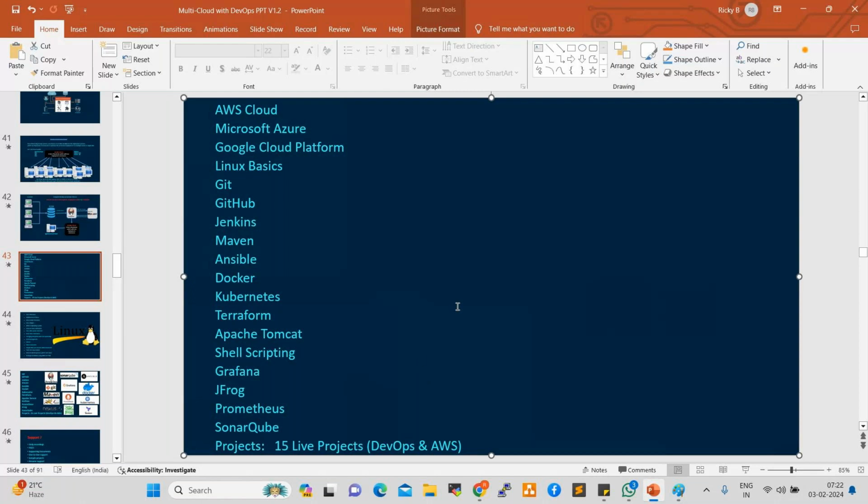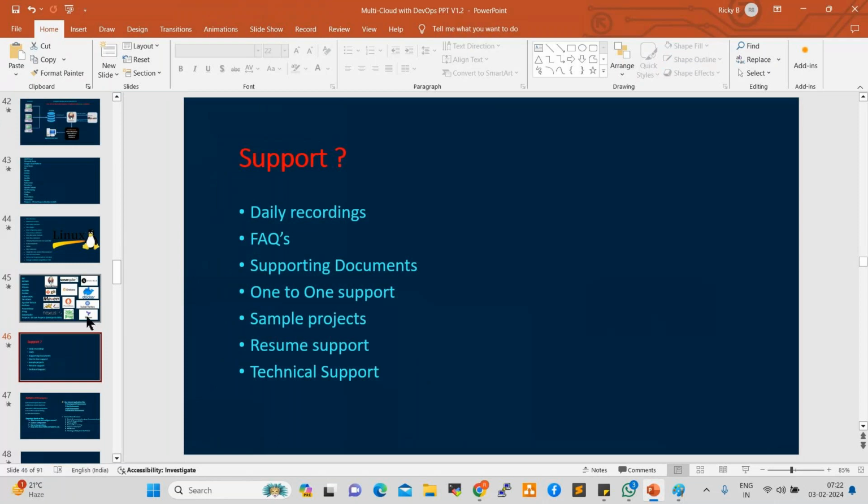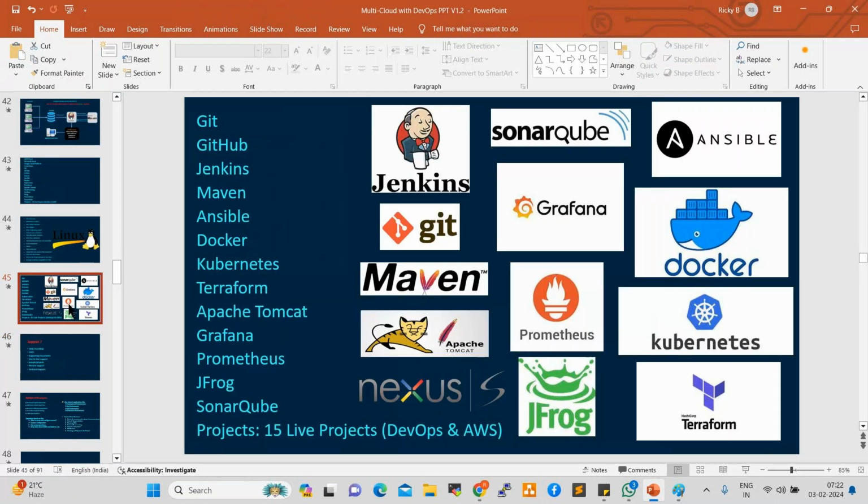In this course, these are the tools we are going to cover and discuss in depth. Every tool will be a deep dive. Even in AWS, every service will be a deep dive. Nearly 40 services will be covered in AWS. These are the DevOps core tools. We learn all these tools, but we don't use all of them in the same project, only one or two tools. Understanding, everyone?